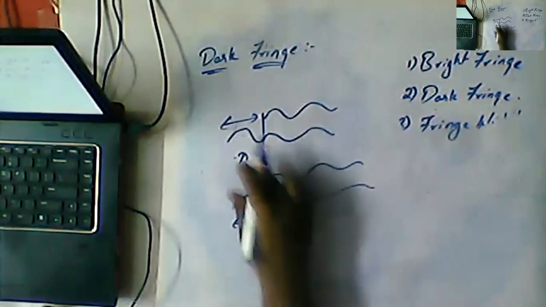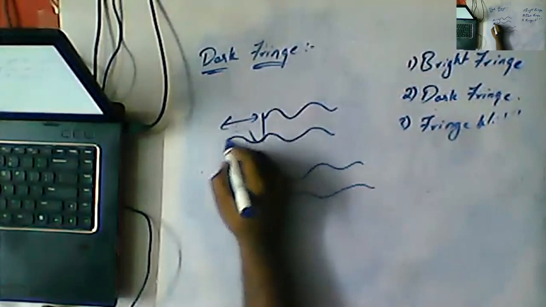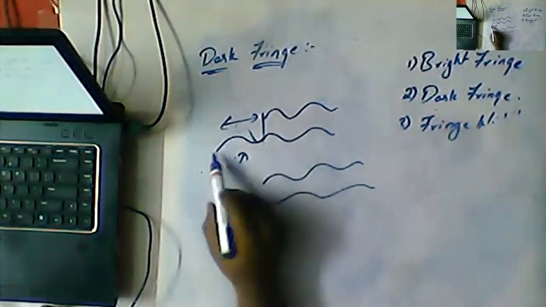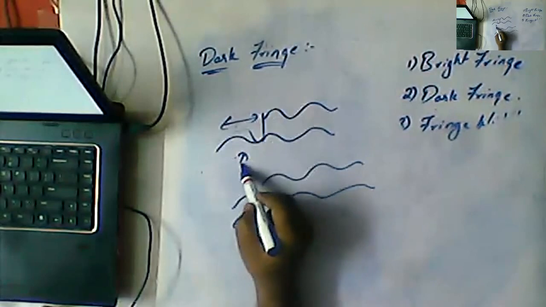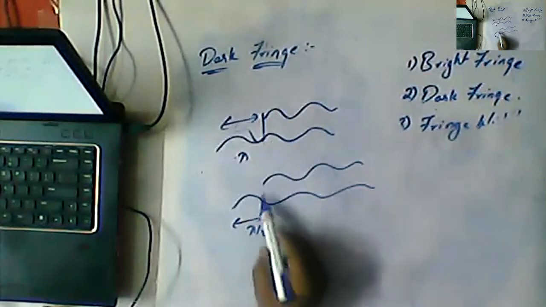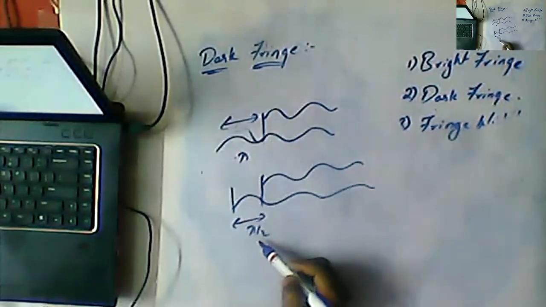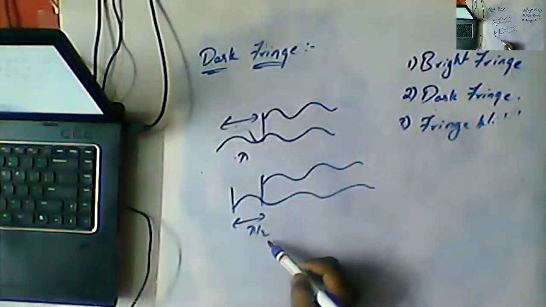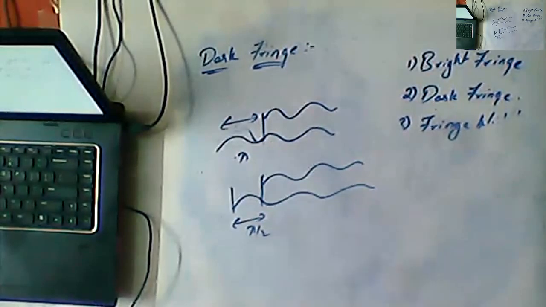Here these two waves were separated by a path difference of lambda, so here we got a bright fringe. Here these two waves were separated by a path difference of lambda by 2, so here it will give rise to a dark fringe. Okay, I hope you all understood.